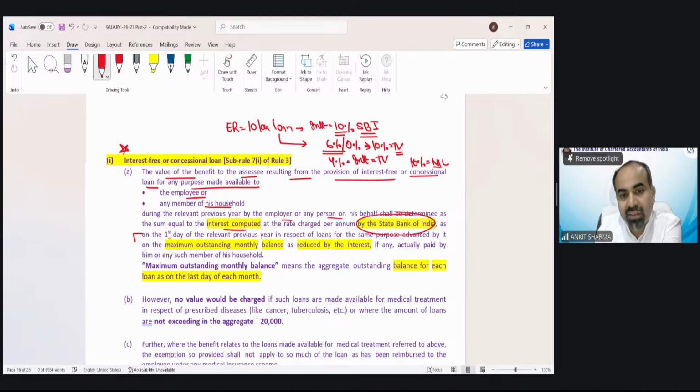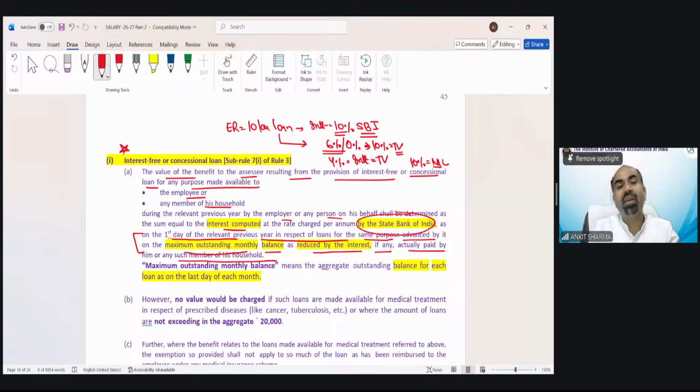The main line is this: on the first day of the relevant previous year in respect of loans for the same purpose, advanced by it, on the maximum outstanding monthly balance, as reduced by the interest, if any, actually paid by him or any such member of his household.